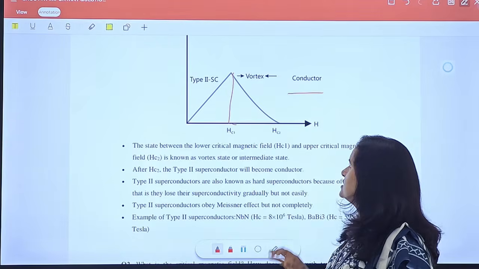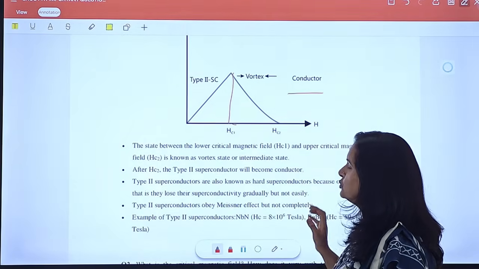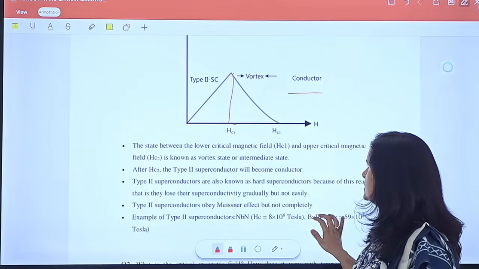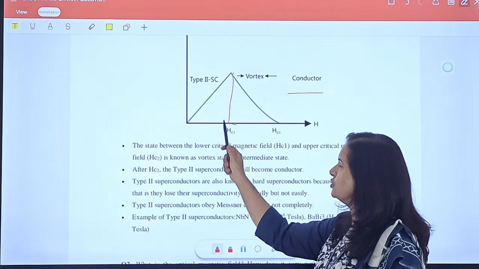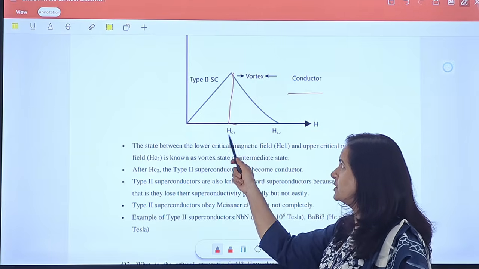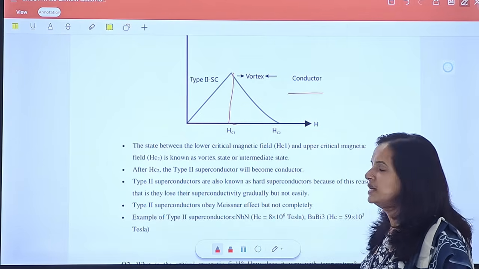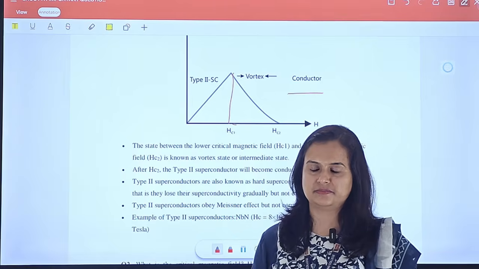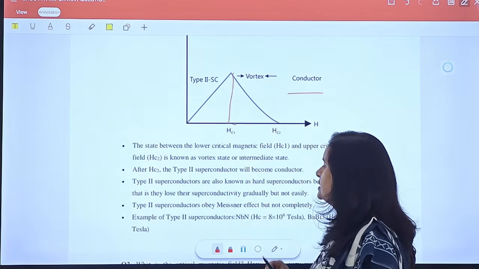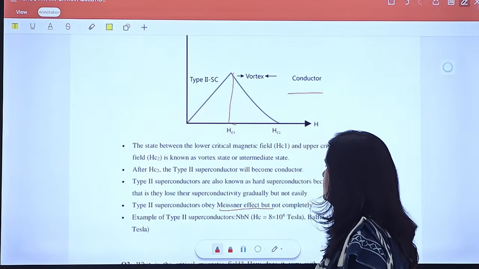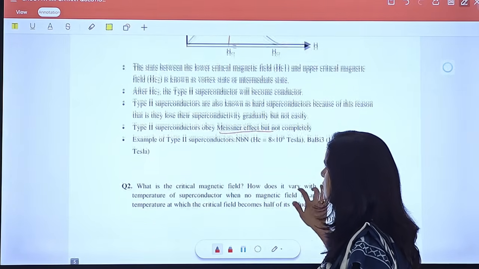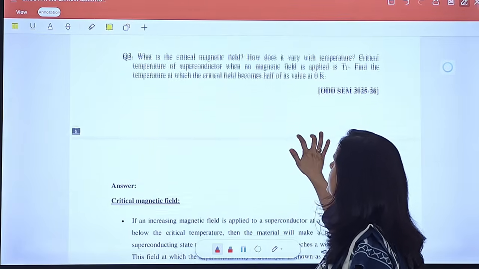Type 2 superconductors are also known as hard superconductors. Below Hc1 they obey the Meissner effect perfectly. Between Hc1 and Hc2 they partially obey the Meissner effect, and after that it becomes a normal state. It means it will not obey the Meissner effect. Next question is, what is the critical magnetic field? How does it vary with temperature?